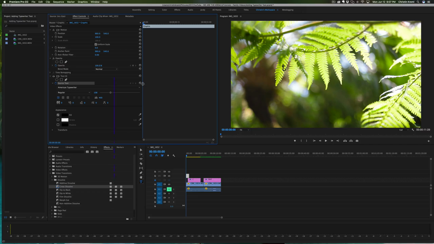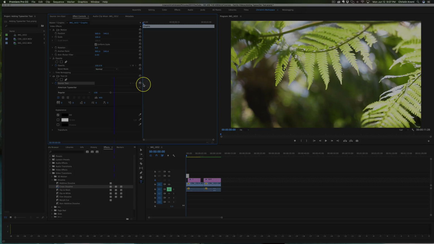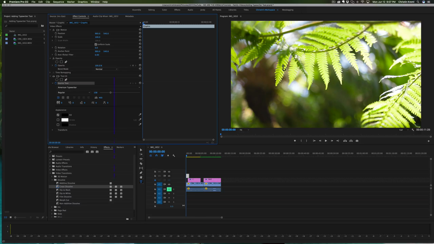What this should do is add a keyframe right at the very beginning, and this is going to show your T on that keyframe. Then you're going to move the bar over, click back over to the text box and add in a second letter. What should happen is another keyframe shows up.